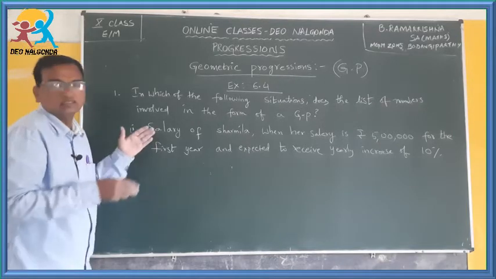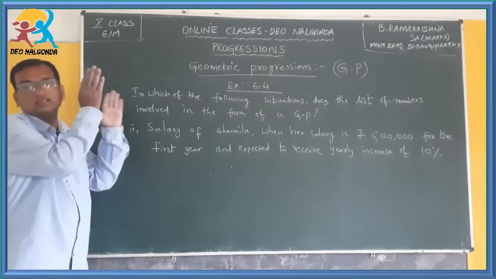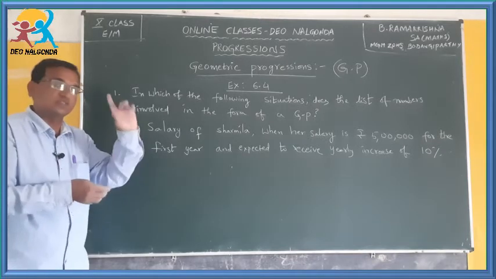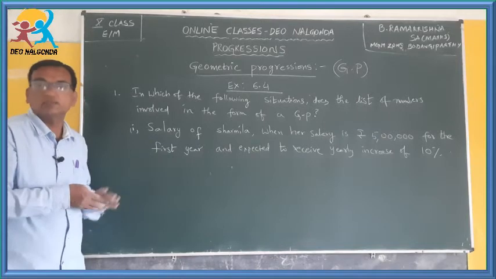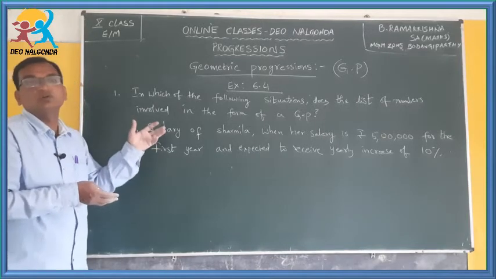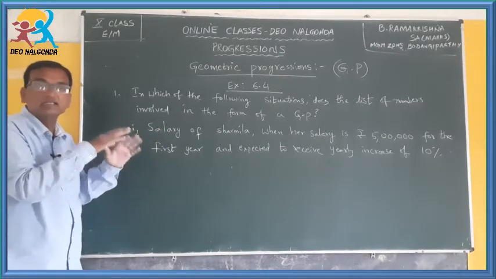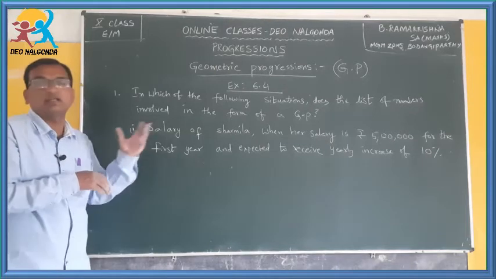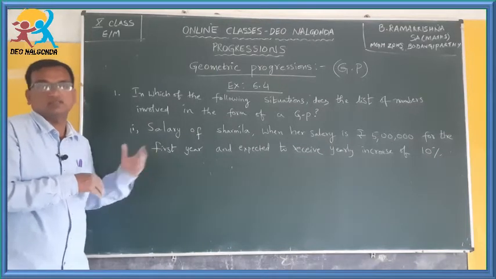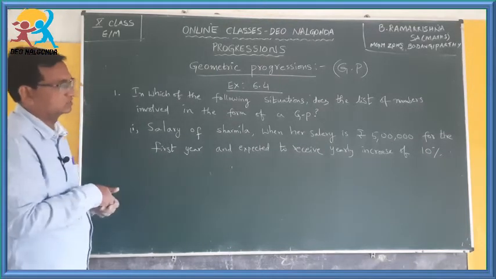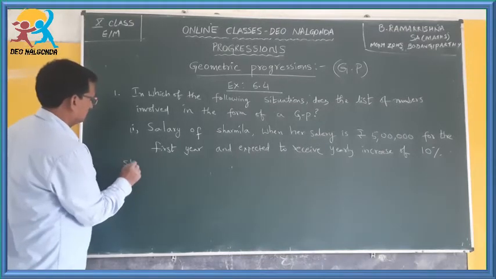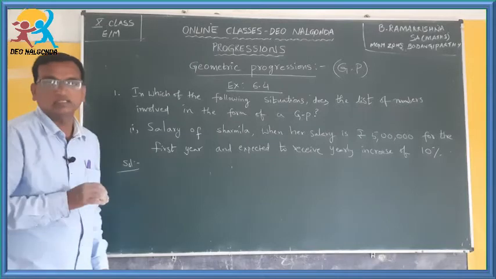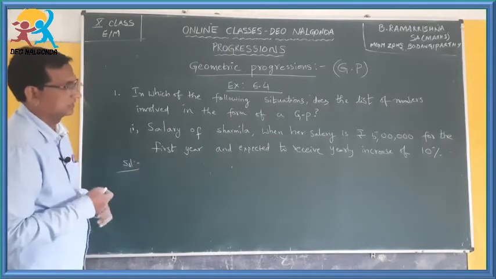This is the same model we discussed in arithmetic progression in the first exercise. There also some verbal problems were given, no list of numbers was given, and after reading and understanding that, you had to write the sequence of the numbers. Like that, here also we have to do that. So let me write what the list of numbers is.